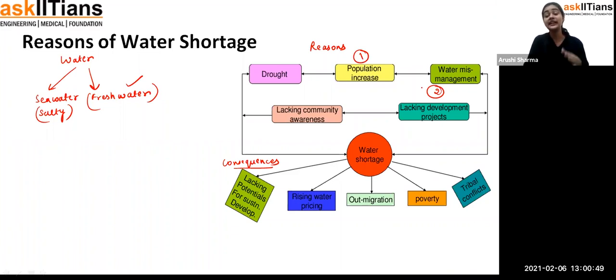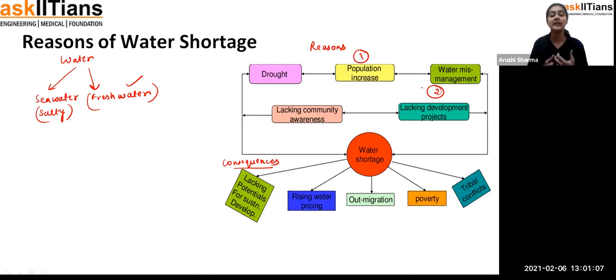When I complained, after 2 to 3 days that pipe got repaired. But you can imagine how much water was wasted from it. So all of these things, students, come under the category of water mismanagement, that means we don't know how to manage the water.